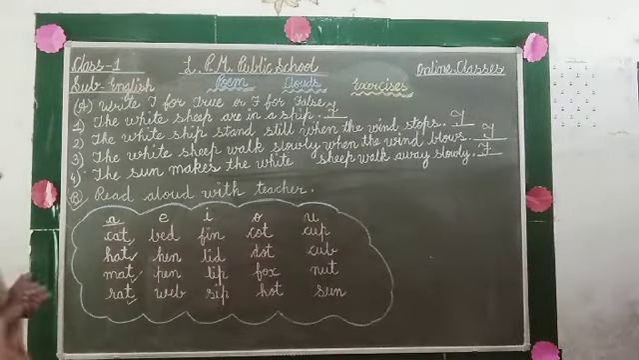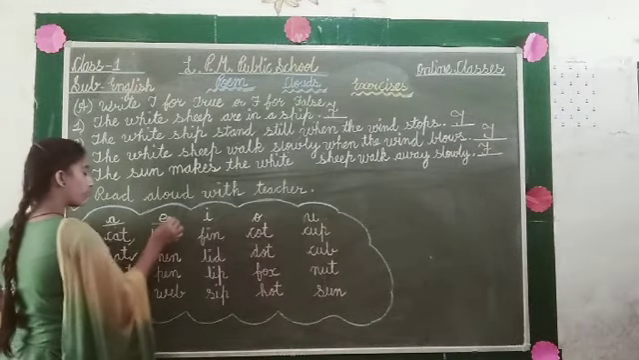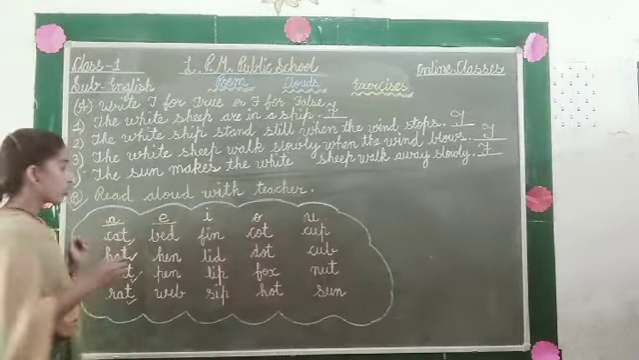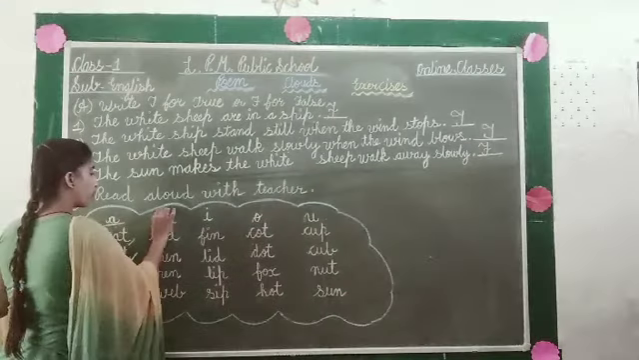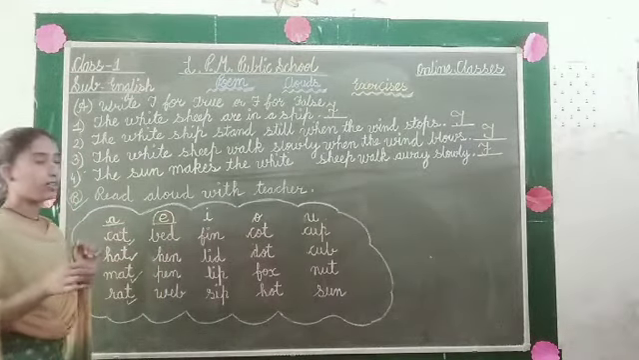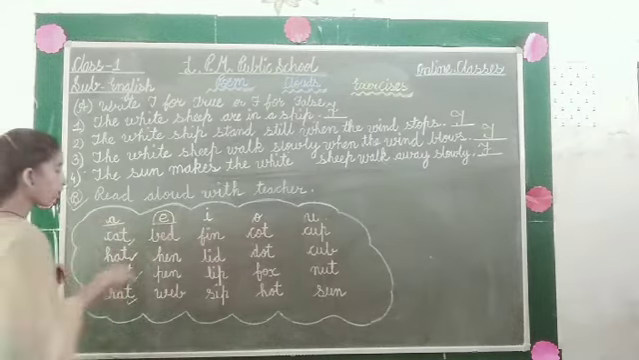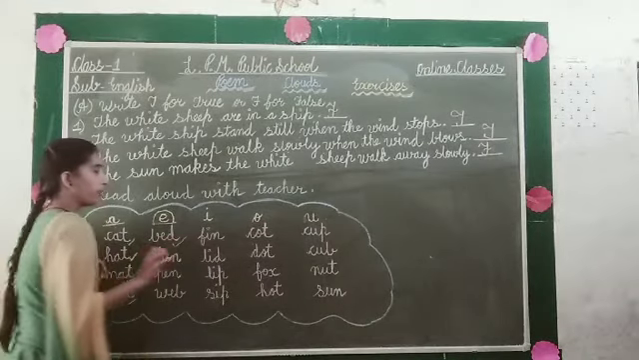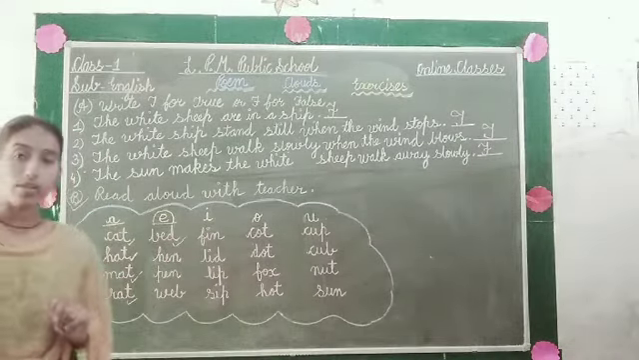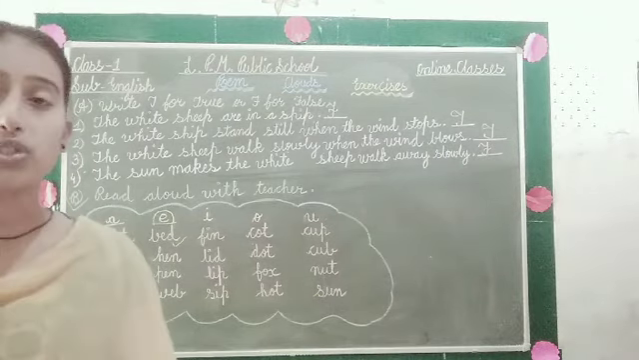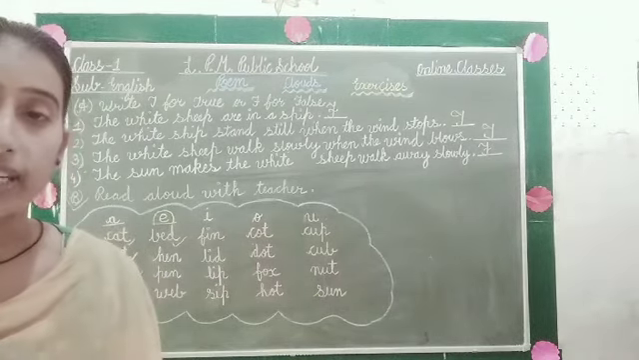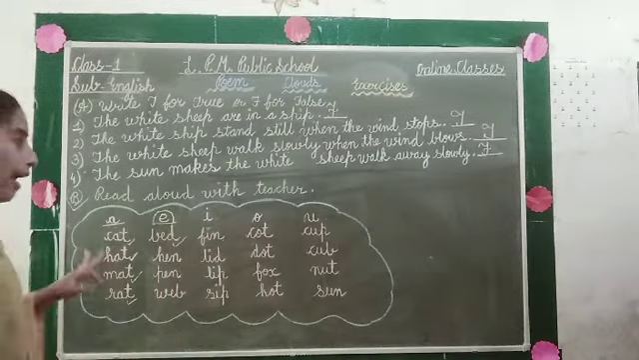Now the next one is the words of the alphabet E. We are going to read the words of E. First is bed. B-E-D, bed. What is the spelling of bed? You know that? So tell me, what is the spelling of bed? It is B-E-D, bed.